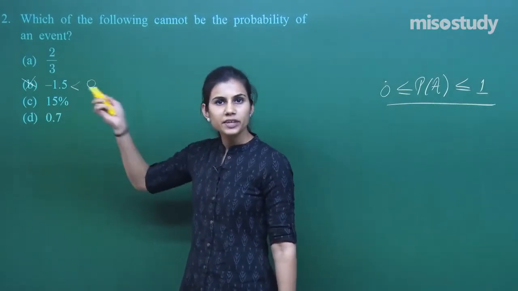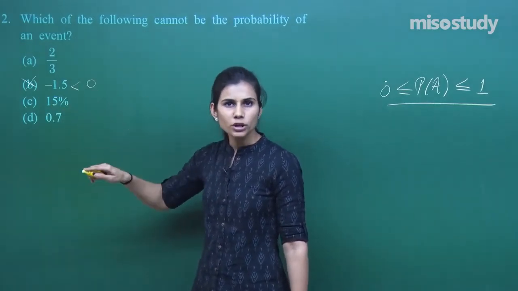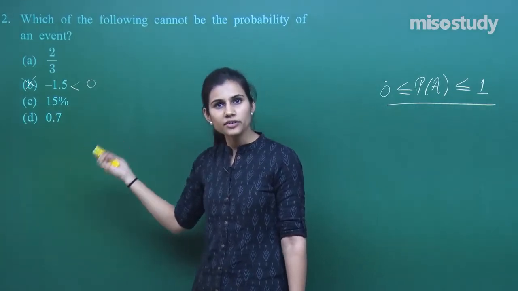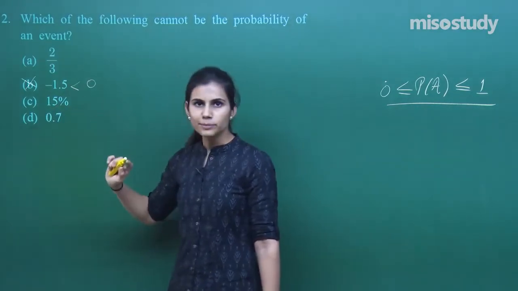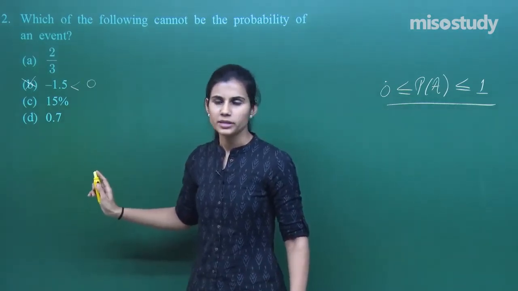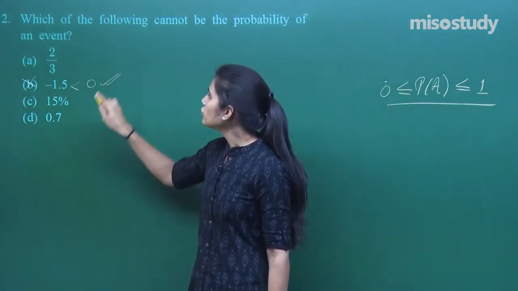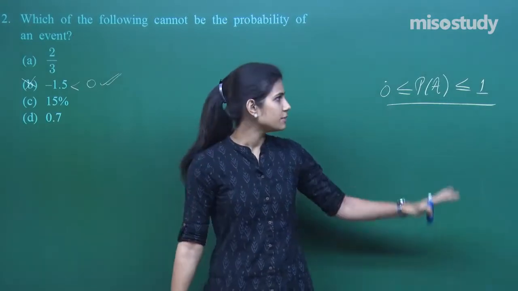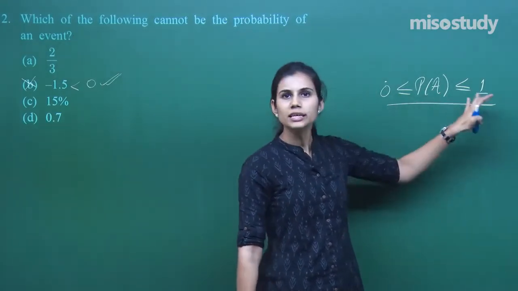15% can be written as 15 upon 100, which is 3 upon 20, which is 0 point something, which is again greater than 0, less than 1. So this can be the probability. And 0 point something, which is again between 0 and 1, even this can be the probability. So it is this which cannot be the probability of any event, because the probability of any event is always between 0 and 1.